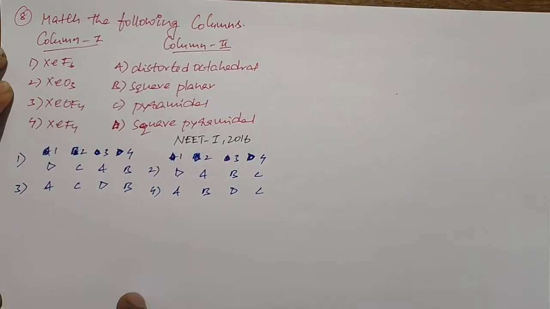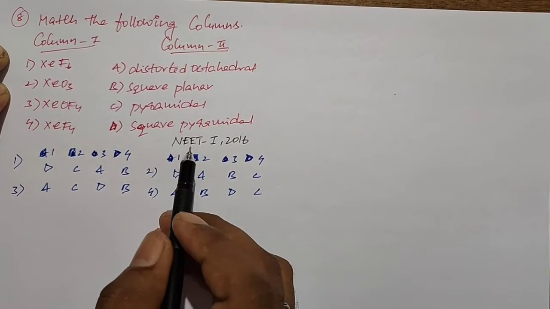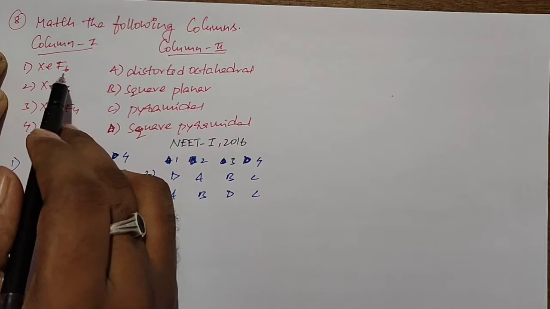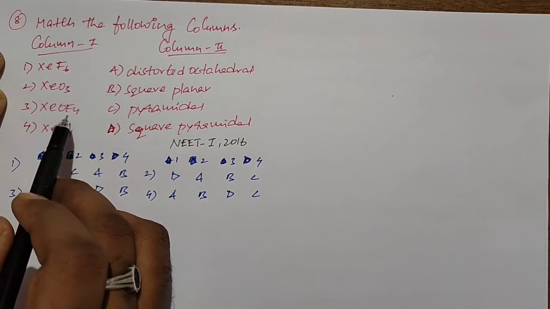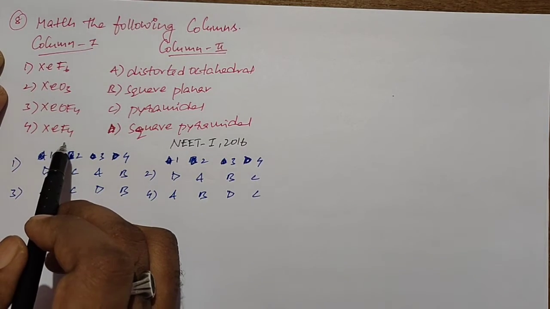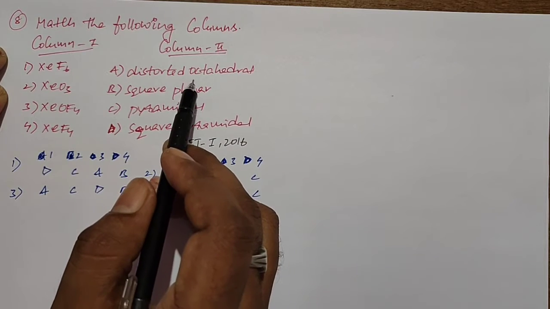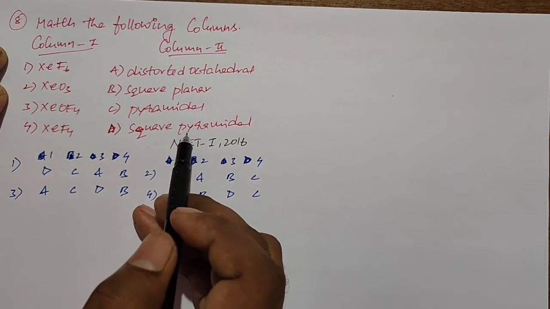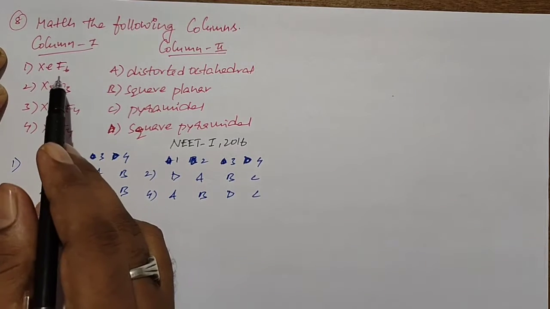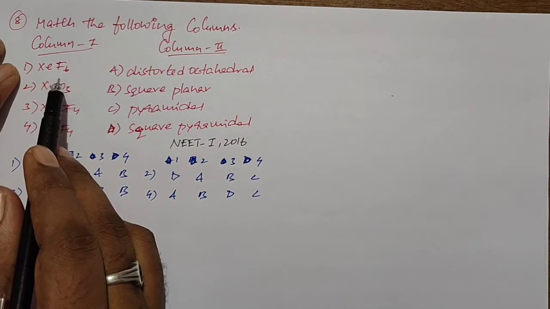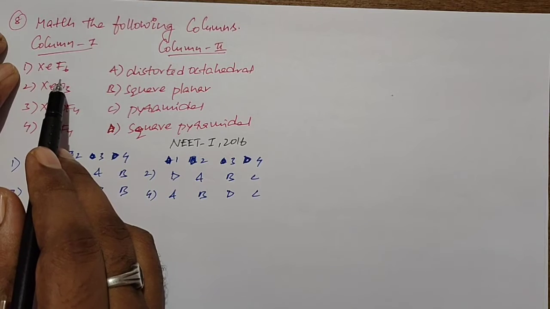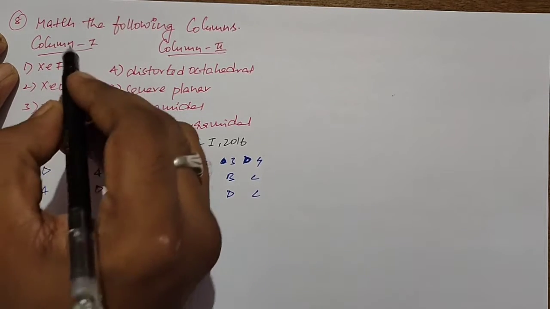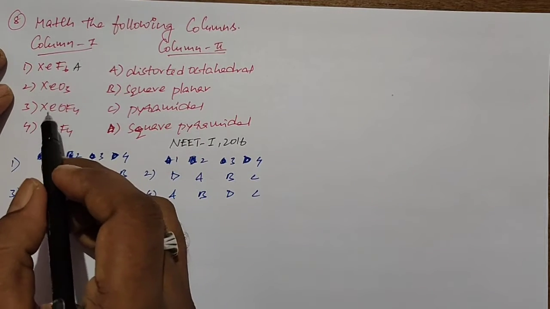That's all. Next question. It is given in the NEET Phase 1 2016 paper. Match the following columns. In column 1, they gave XeF6, XeO3, XeOF4 and XeF4. In column 2, they gave distorted octahedral, square planar, pyramidal and square pyramidal. So we will match one by one. First, XeF6 undergoes sp3d3 hybridization with one lone pair of electrons, so it has a distorted octahedral structure. So for 1, A is the right matching.